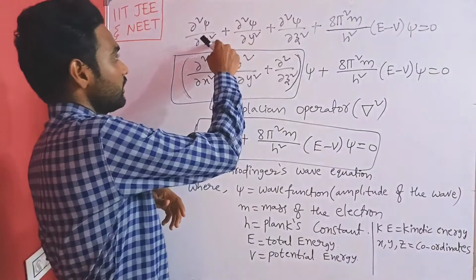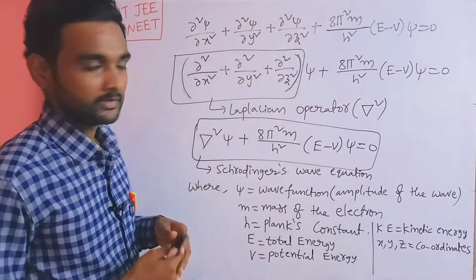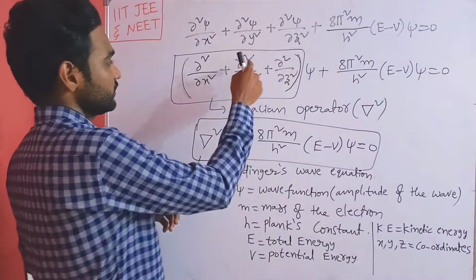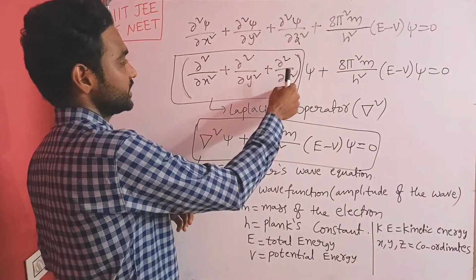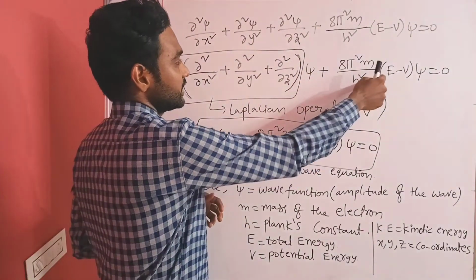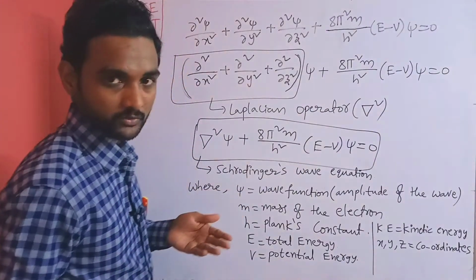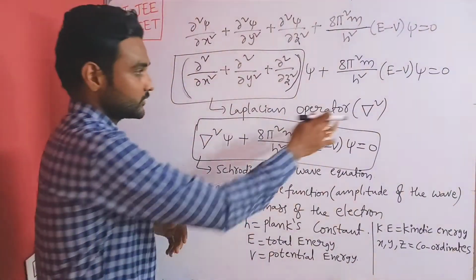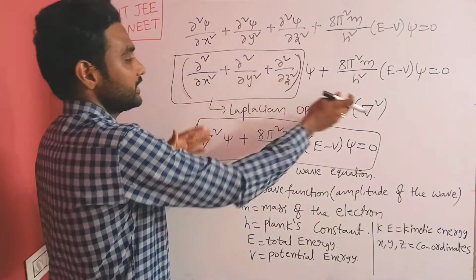From this, psi I am taking as common. Then dou square by dou x square plus dou square by dou y square plus dou square by dou z square into psi plus 8 pi square m by h square into E minus V into psi is equal to 0. Now this is called Laplacian operator, del square. Instead of this I am writing del square.